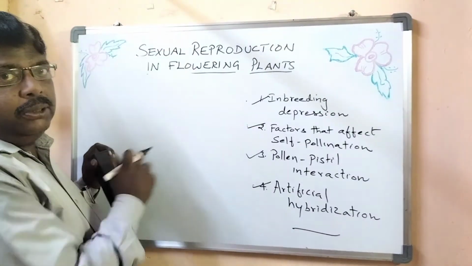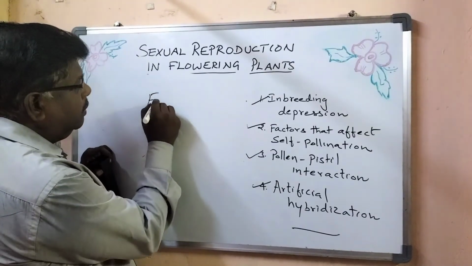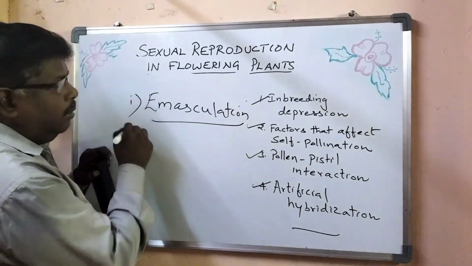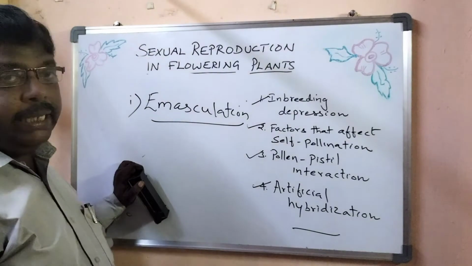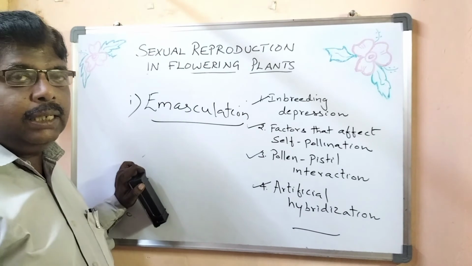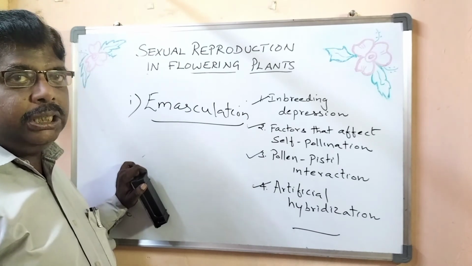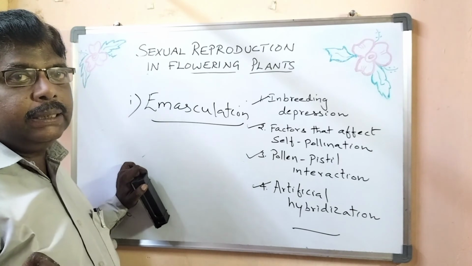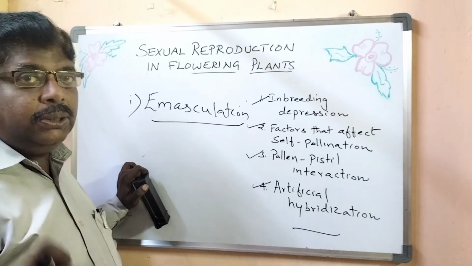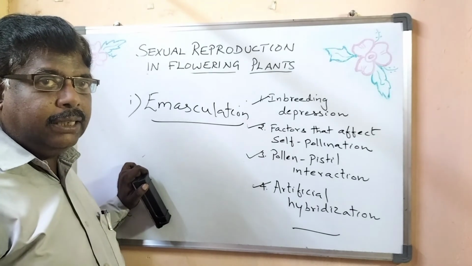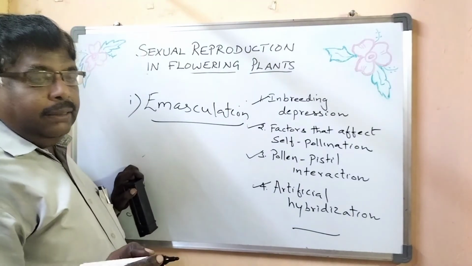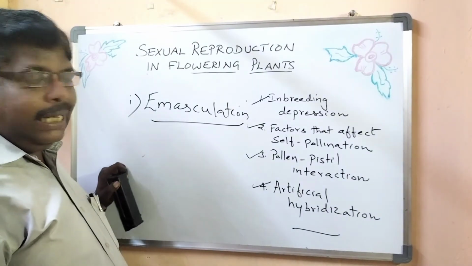To achieve this, two techniques are there. One is emasculation. To achieve artificial hybridization, the first technique is emasculation, where the anthers are removed in the flower bud condition using forceps before the anthers dehisce. So that is called emasculation, removal of anthers. Then the flower will be emasculated. The anthers are cut.